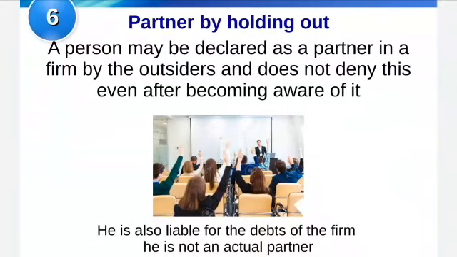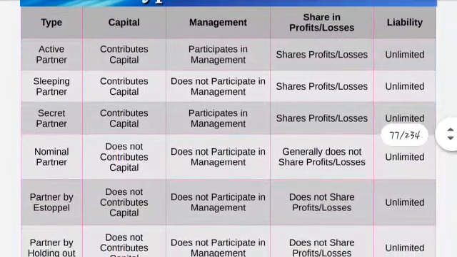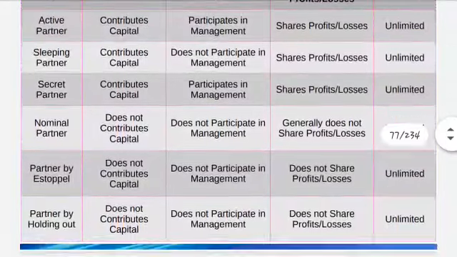So he cannot deny this impression that he was not the partner of the firm. So these were some of the types of partners: active partner, sleeping partner, secret partner, nominal partner, partner by estoppel, and holding out. These were some of the common types of partner.